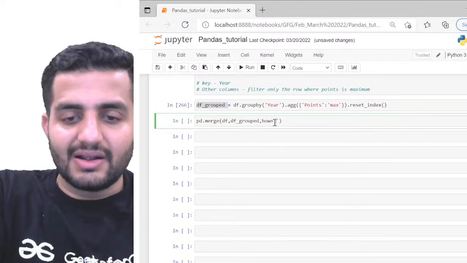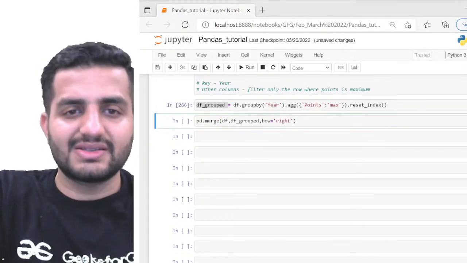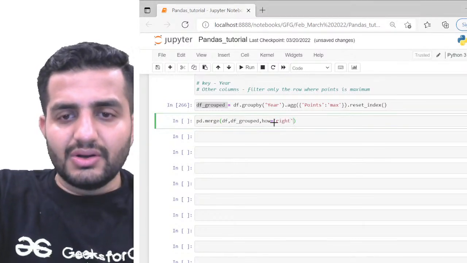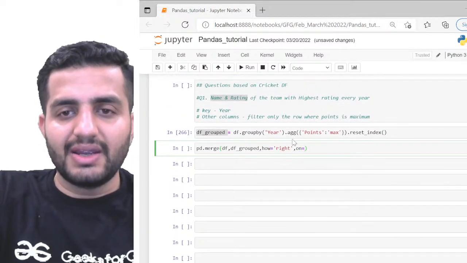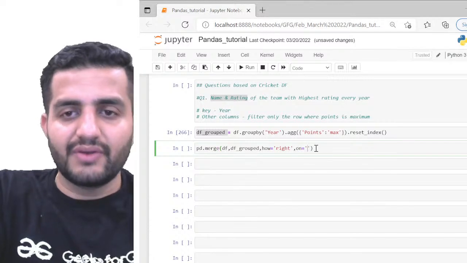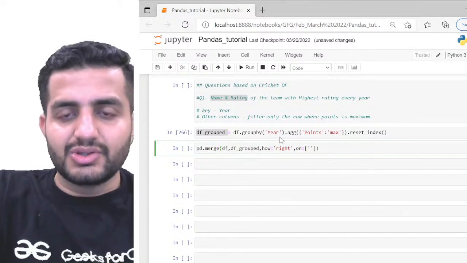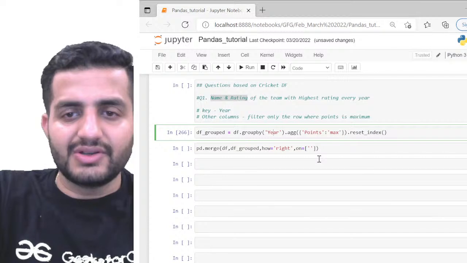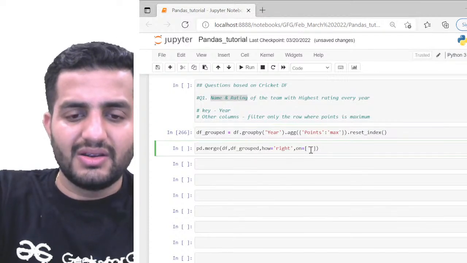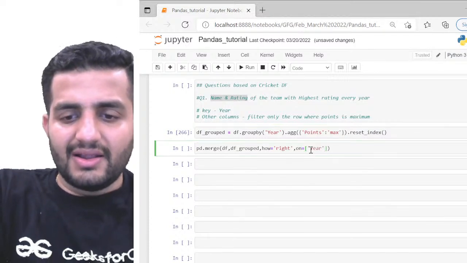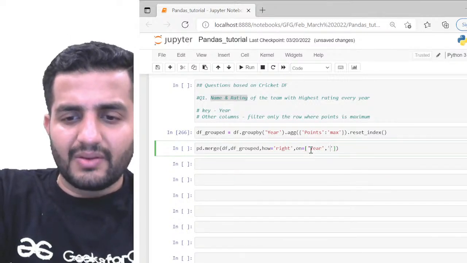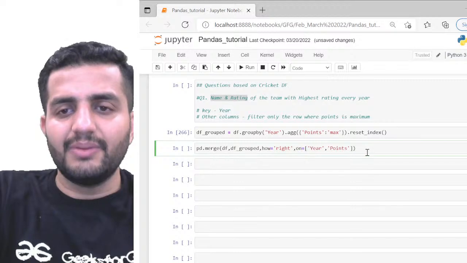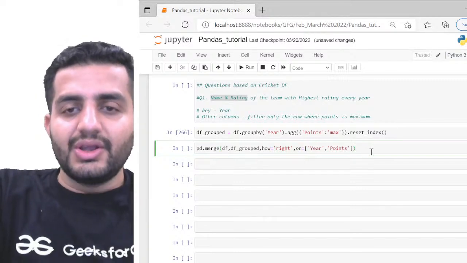So I'll do it as a right join here, and also now on which column. So on, I want to give, so here I am taking year and the points both, right? So I have to define both the columns here. So I'm using year, so that's going to be my first column, and then also the second column, which is pretty much the points I have. Okay, cool. So this is what I have.